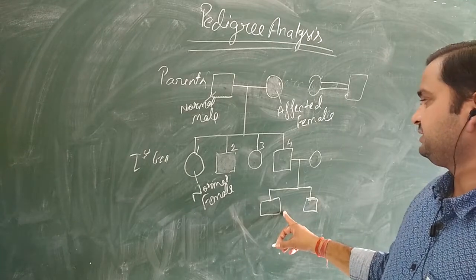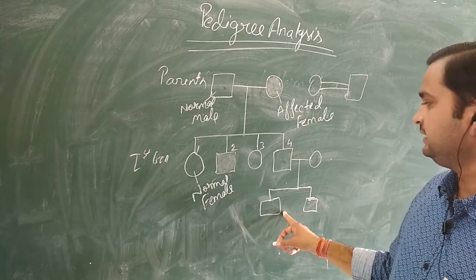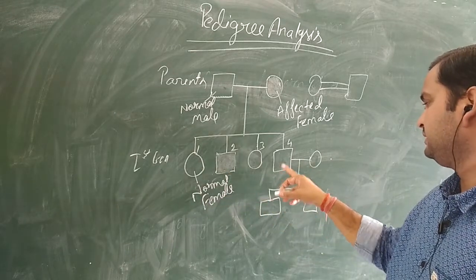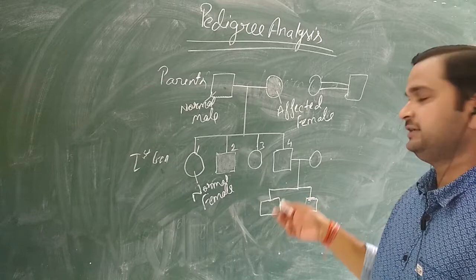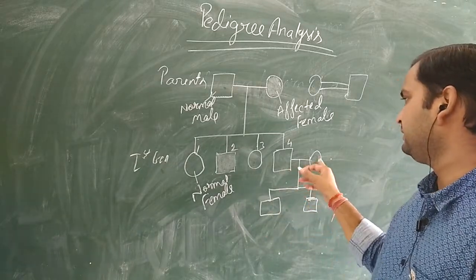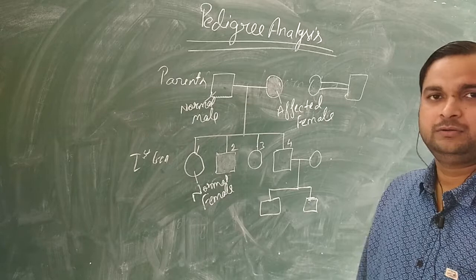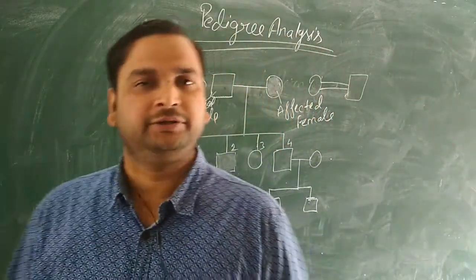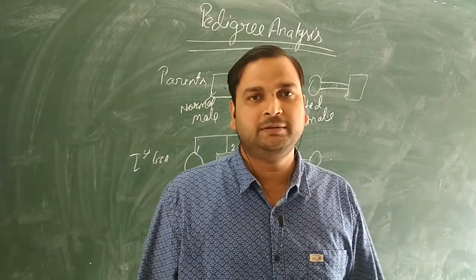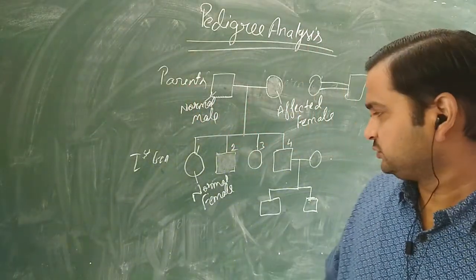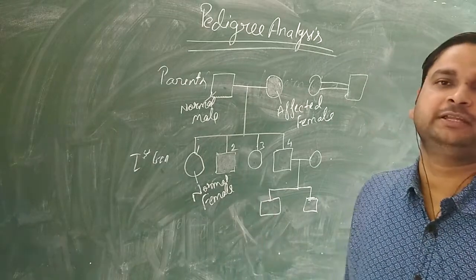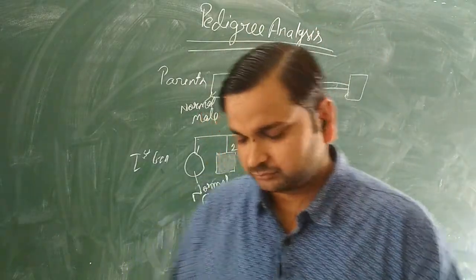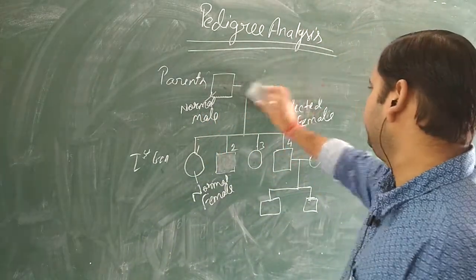So will this be the first generation or the second generation? Obviously, this will be the second generation. So I did the first generation. This fellow has got married, therefore these two will be the second generation, and for these two, this will be their parents. Okay, so this is the basic method of analyzing a family tree. Like this, you can study multiple generations in a family tree. So this is the second generation, and the third generation also we can study like this. So this is the basic knowledge of pedigree analysis.